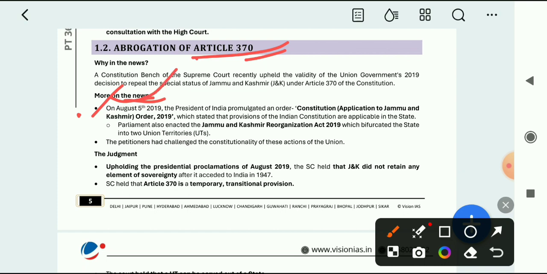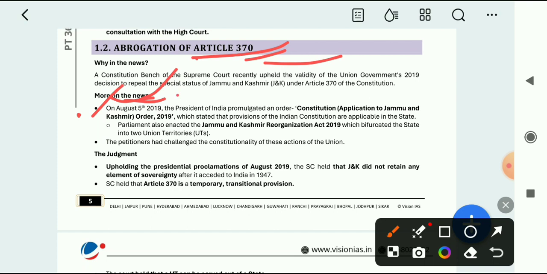So on August 5th 2019 article 360 was abolished, but a case was also taken by Supreme Court regarding the abrogation of article 360. So here Supreme Court also said that it validated the abrogation of 360. So 360 is right according to Supreme Court.